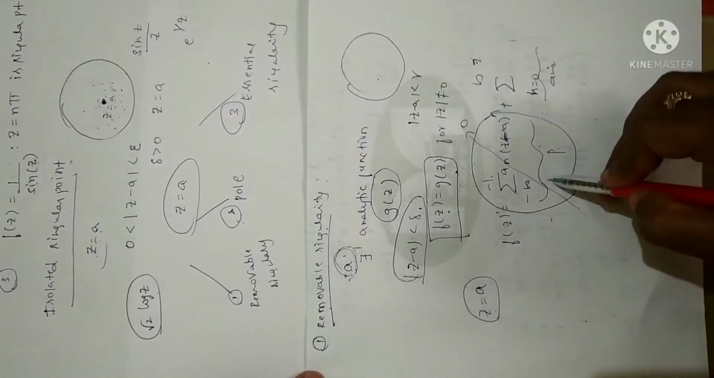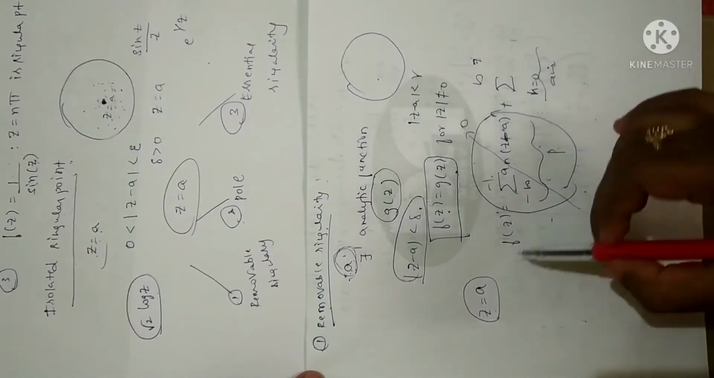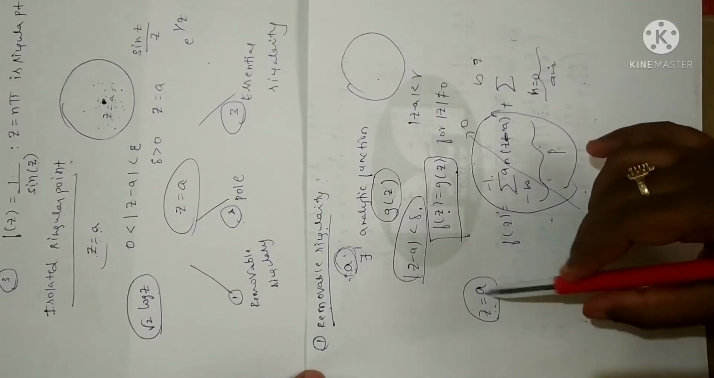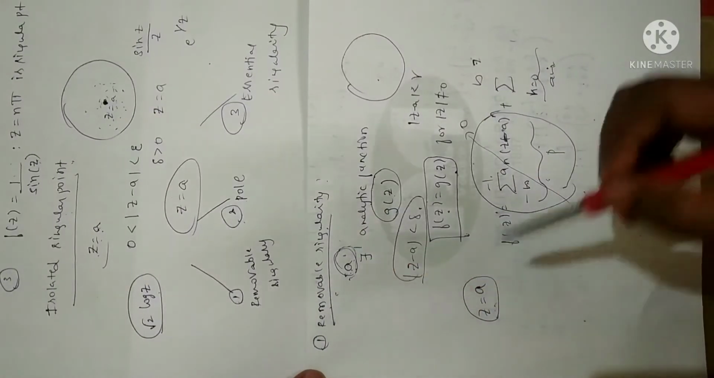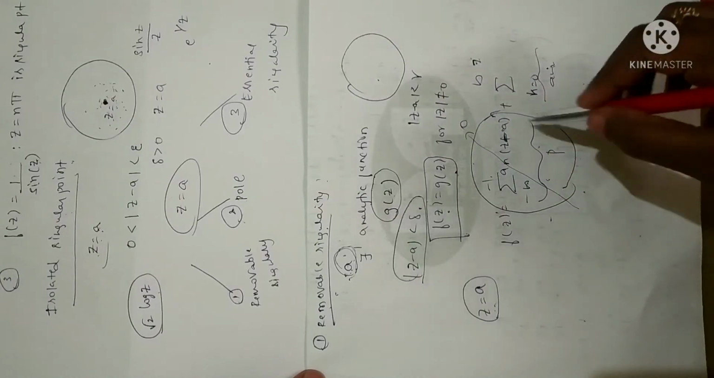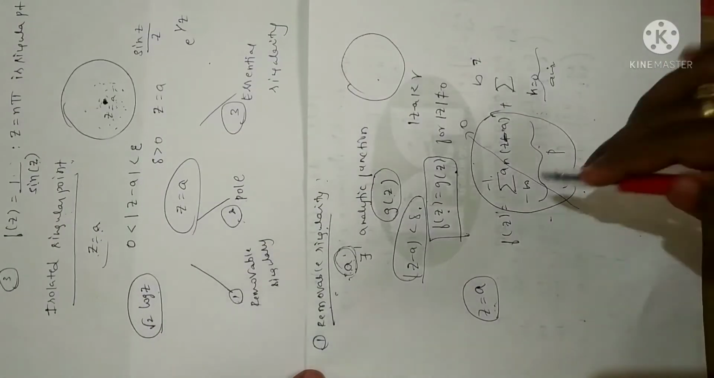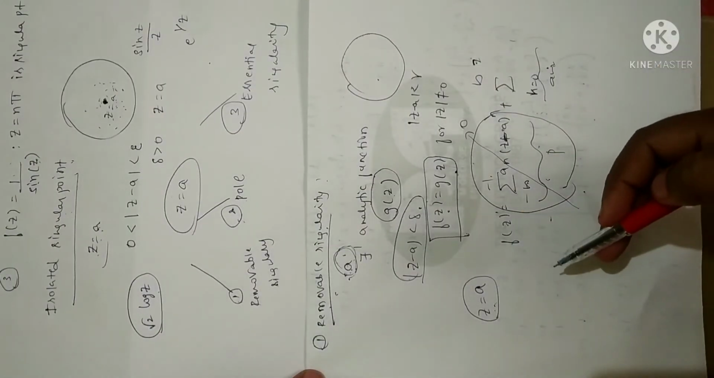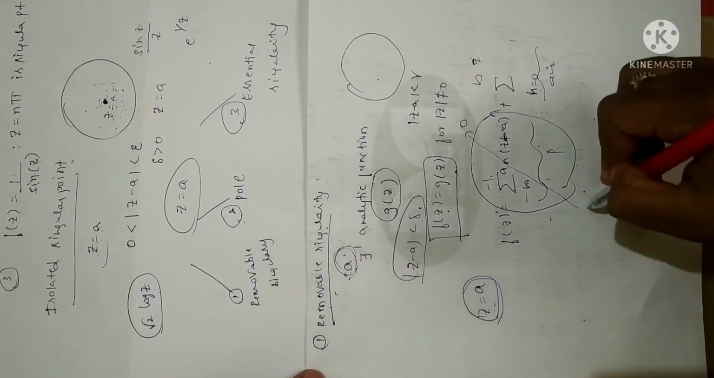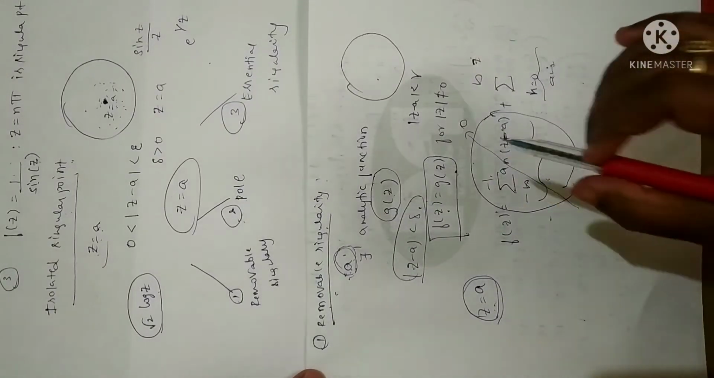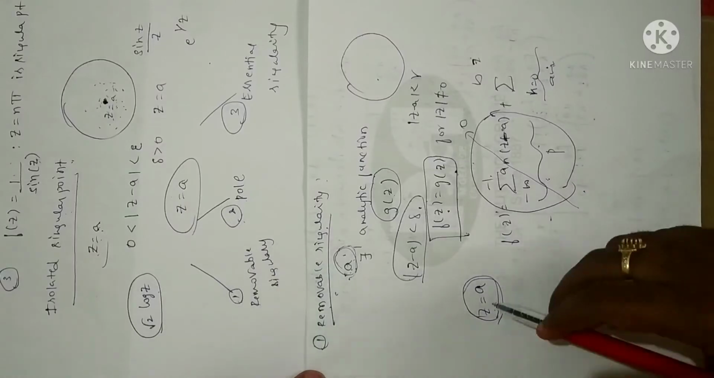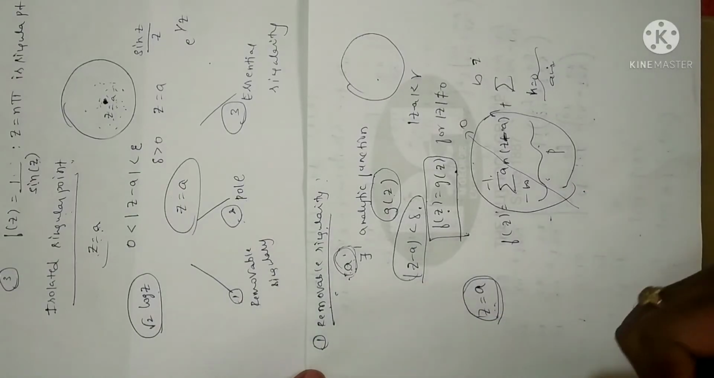I'll just state this definition once again. The isolated point z equals a is said to be a removable singularity if the principal part in the Laurent series expansion is absent. So if you expand that function about that particular point and the principal part goes to 0, then we can say the given point is a removable singularity.